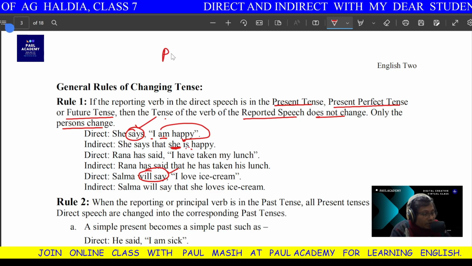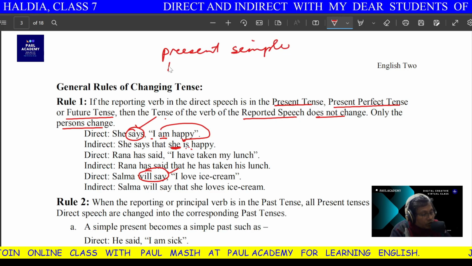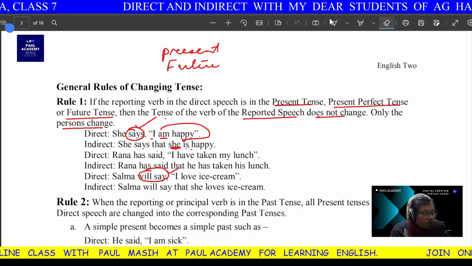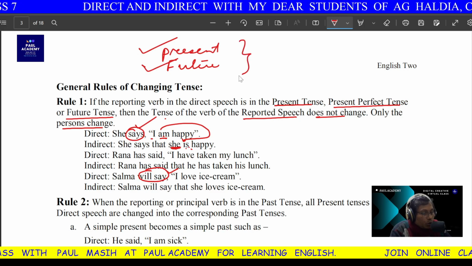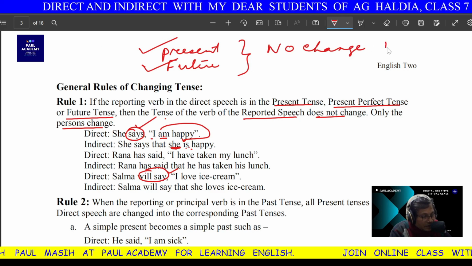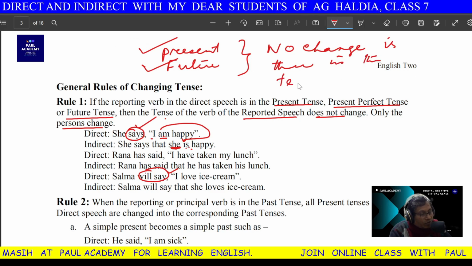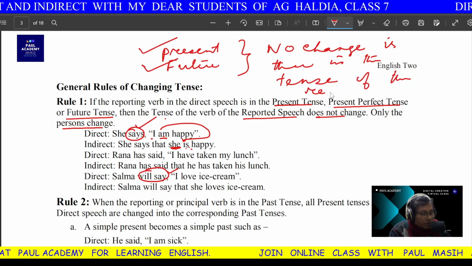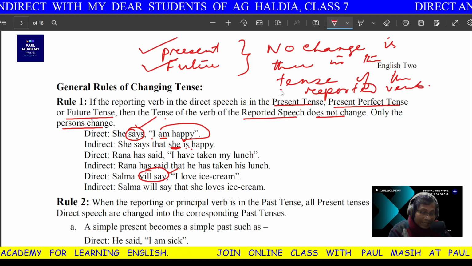If it is present simple or future, if the outside verb, I mean the reporting verb, is in present tense or future tense, no change in the tense of the reported verb. No change of tense, remember, tense.